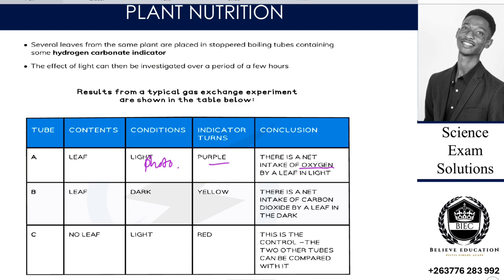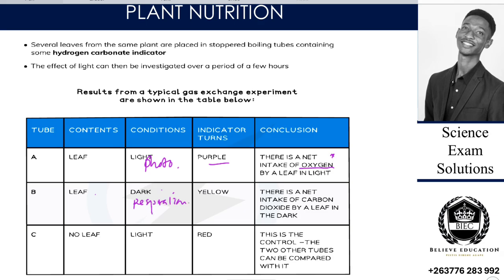Let's look at the second one, but this one is still having some questions there. Then next, there is a leaf, right? And then the leaf is placed in the dark. So whilst it's placed in the dark, we are saying that there is respiration.